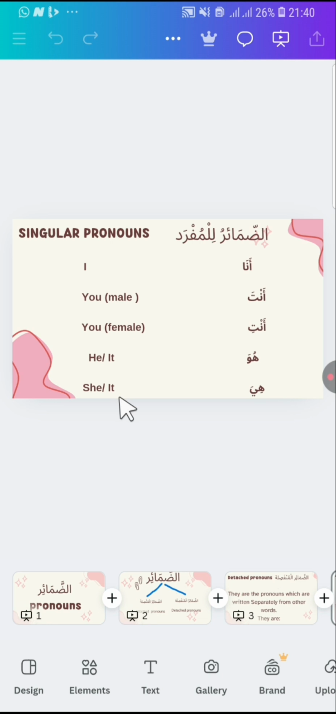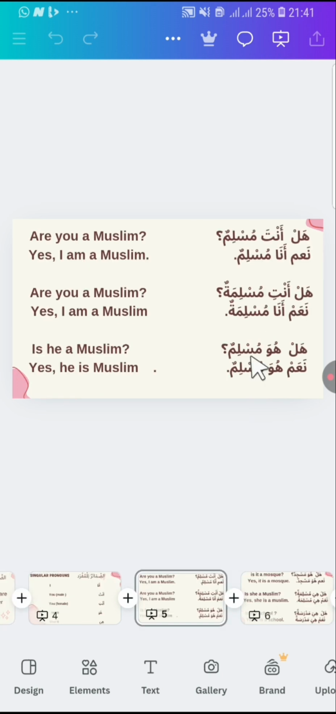For example, let's use al madrasatu as an example, because madrasatu is feminine. Ayna al madrasa? Where is the school? We say hiya, it. Hiya hunaka. It is there. It is there. So we use these singular pronouns in sentences for better understanding.